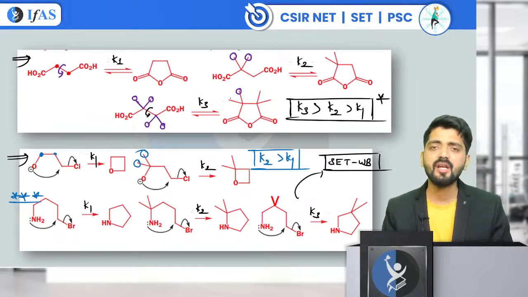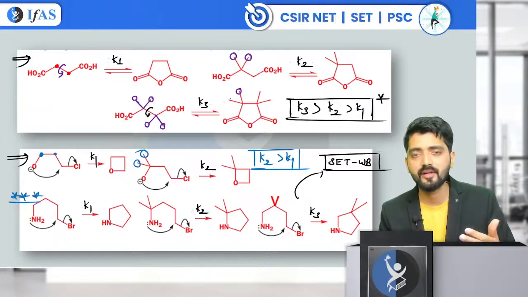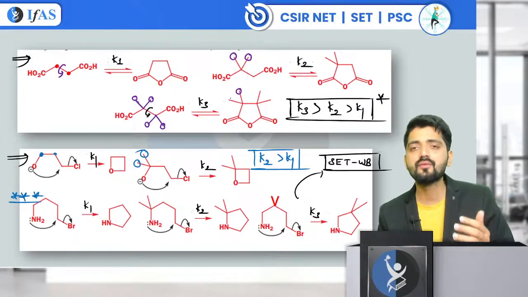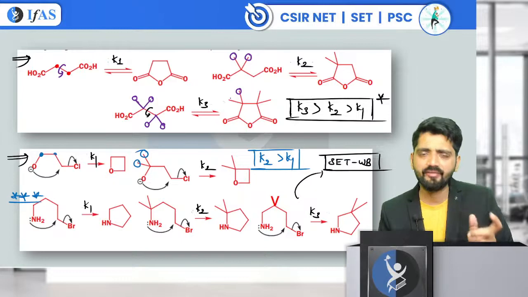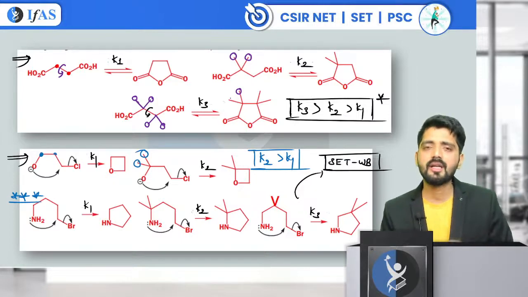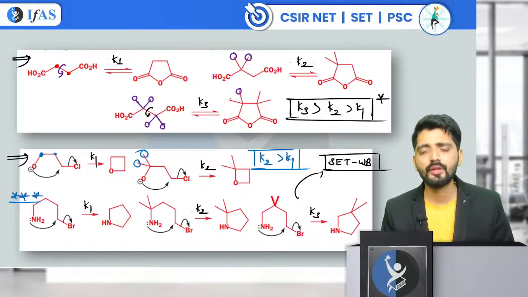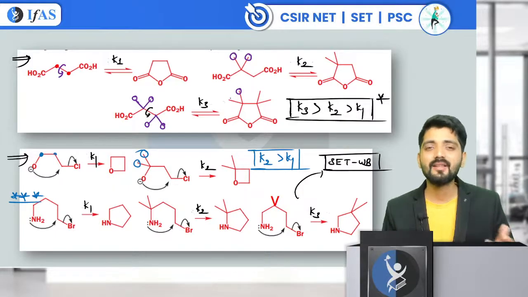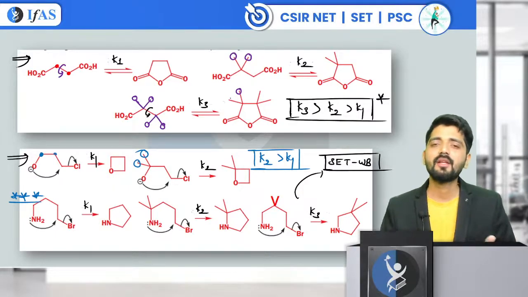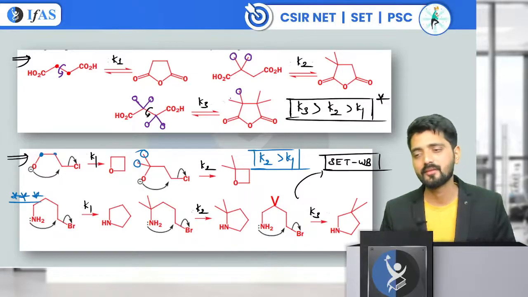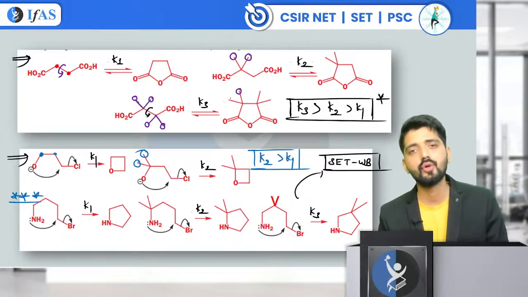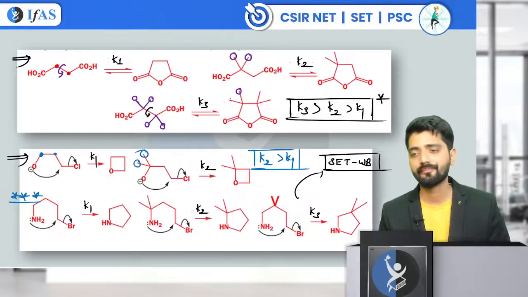If your nucleophilic center is in resonance with it, then an effect can be observed. But in Thorpe-Ingold, they are not going to place withdrawing or donating groups like a minus M group. They are not going to ask you on that basis. They will simply ask you on the basis of entropy.